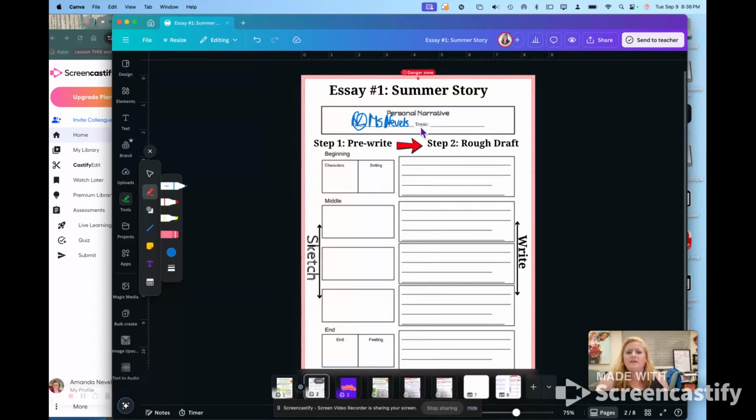Okay, and then the topic is going to be about something that I did this summer. So I want to think about some things that I can really describe, that I can really visualize in my mind and remember all the details. I'm going to write about a trip to the pool. So my topic is going to be trip to the pool.